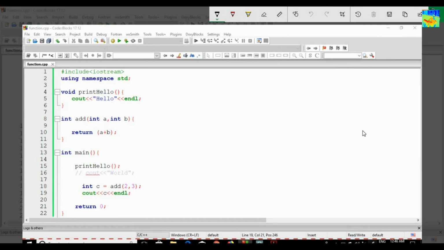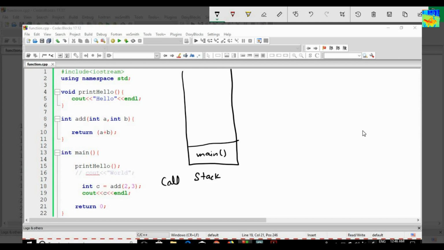So how does it work? This is my stack. It is called the call stack. Initially there is only main residing on the stack. So I am executing main. The compiler reached line number 15. The print hello function is called.